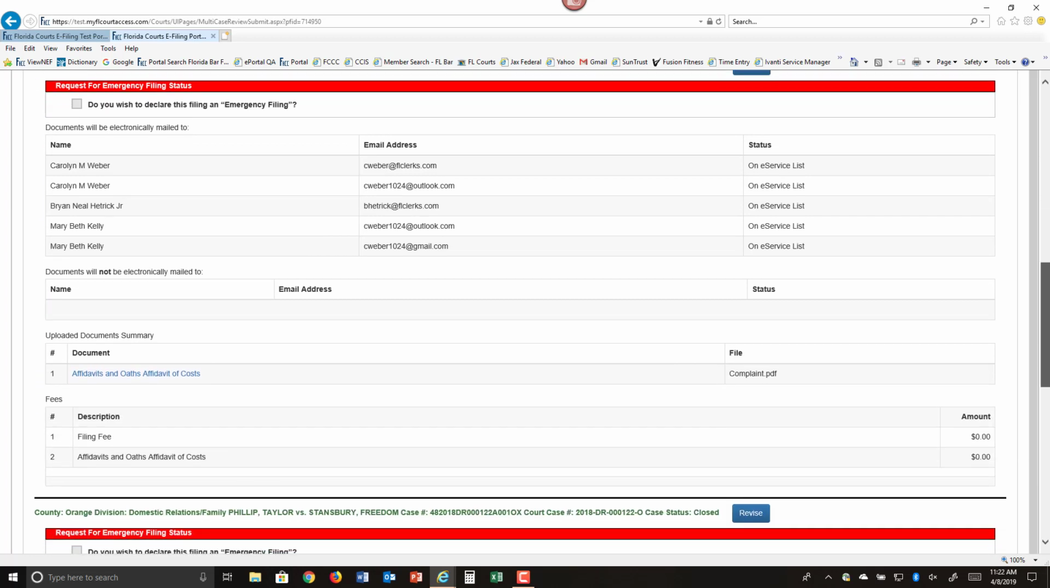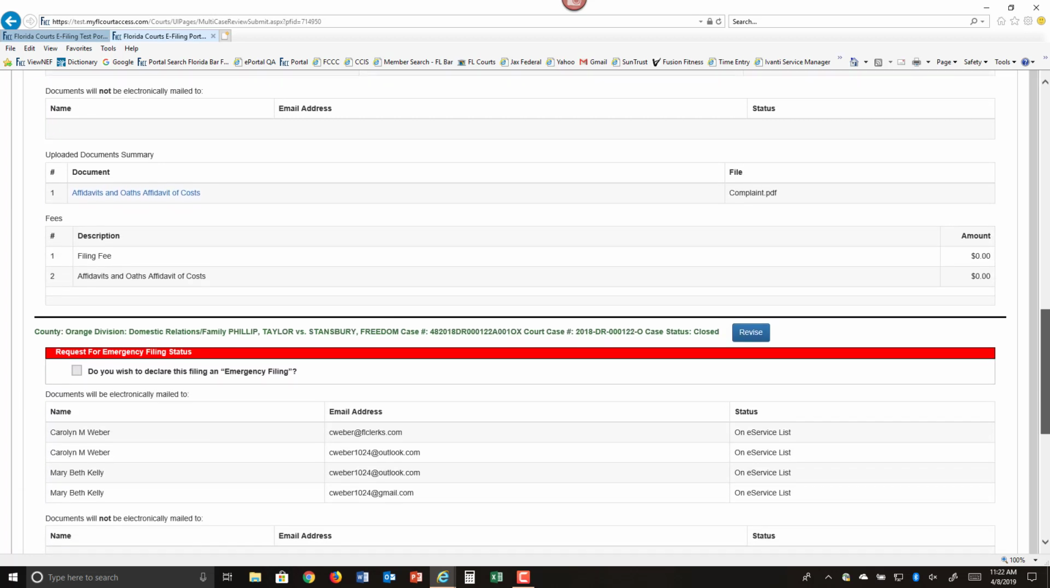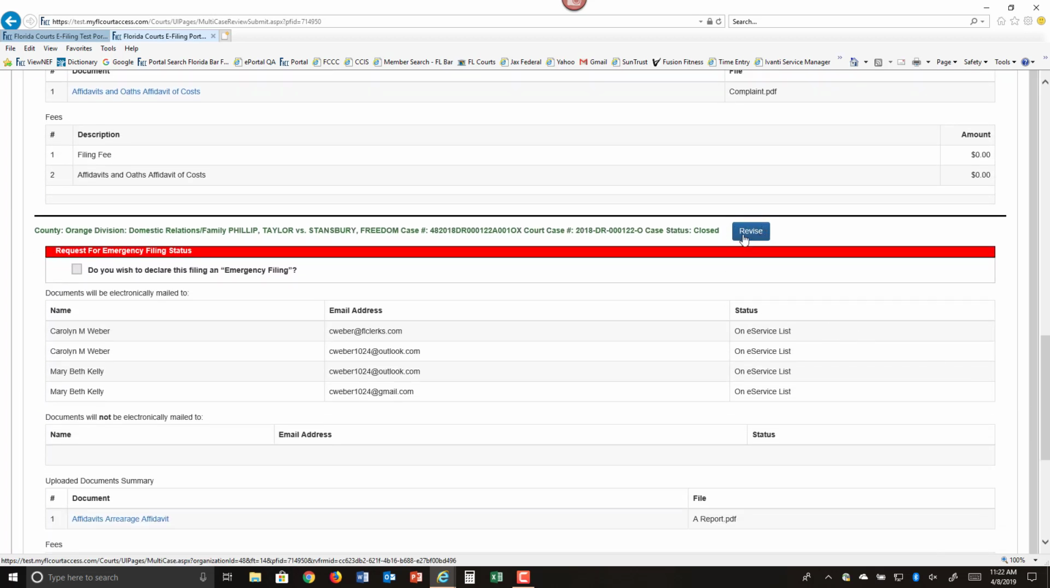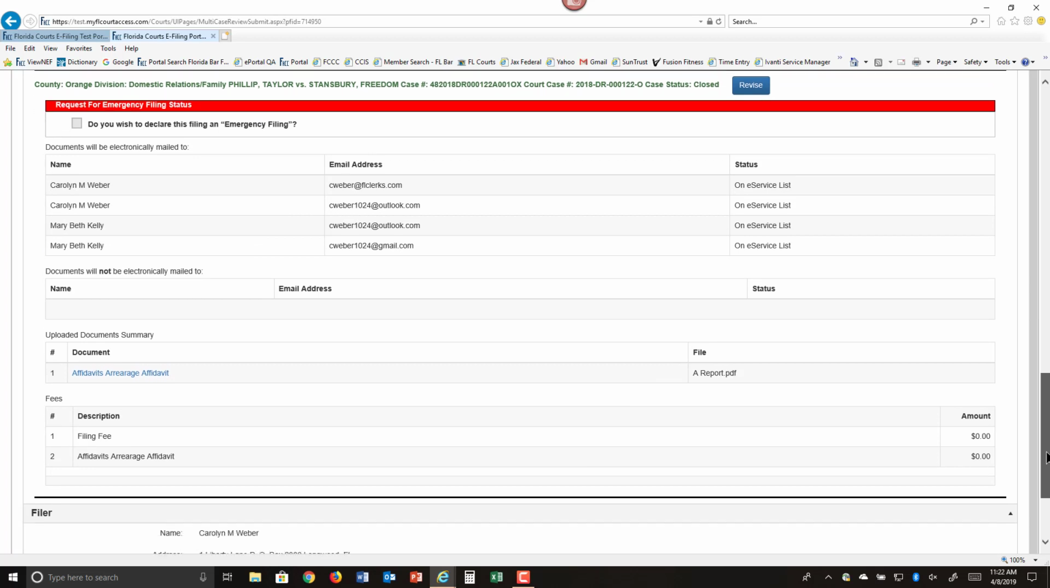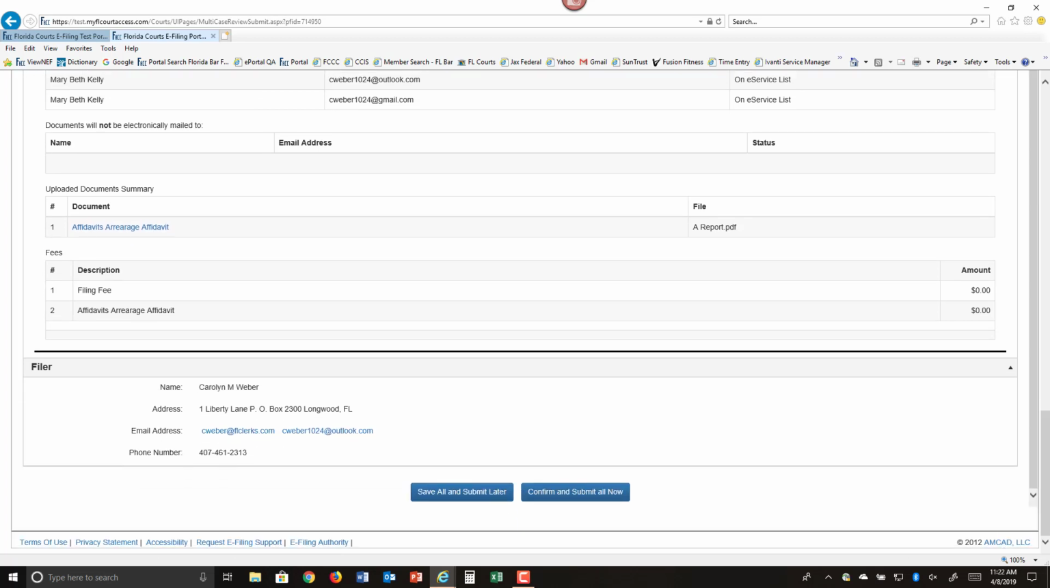If there are any errors, it will give you an error message, and it will give this Revise button, which allows you to go back into that one submission. So once you are ready to submit, you can save all and submit later, which will put it on your workbench, or you can go ahead and confirm and submit all now. If you save, it will be on your workbench, all 3 cases, for 5 days.